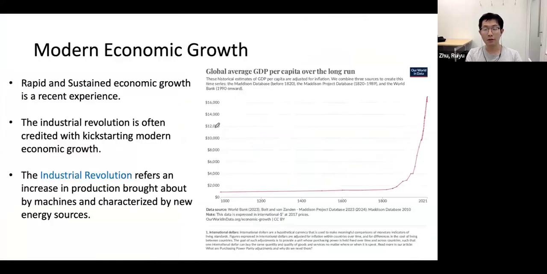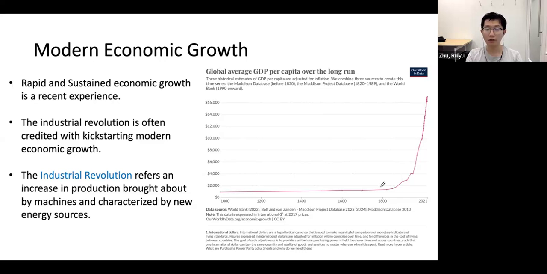Right? So this figure shows us the average GDP per capita in the world over a very long time period, like since 1,000 years ago. So you can see that rapid and sustained economic growth is a very recent experience compared to the whole human history, right? That only happened in the last 2 or 3 centuries. And nowadays, most people believe that it started from the Industrial Revolution.